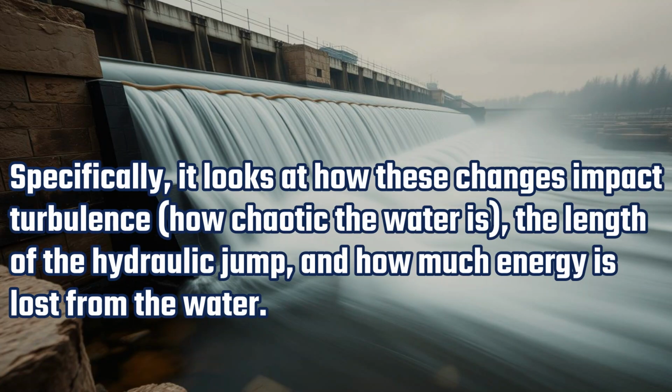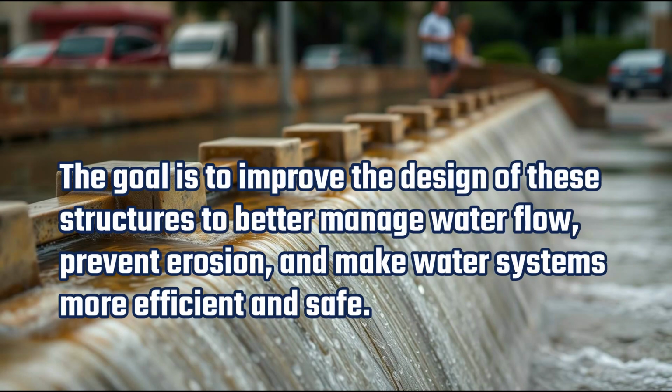Specifically, it looks at how these changes impact turbulence, how chaotic the water is, the length of the hydraulic jump, and how much energy is lost from the water. The goal is to improve the design of these structures to better manage water flow, prevent erosion, and make water systems more efficient and safe.